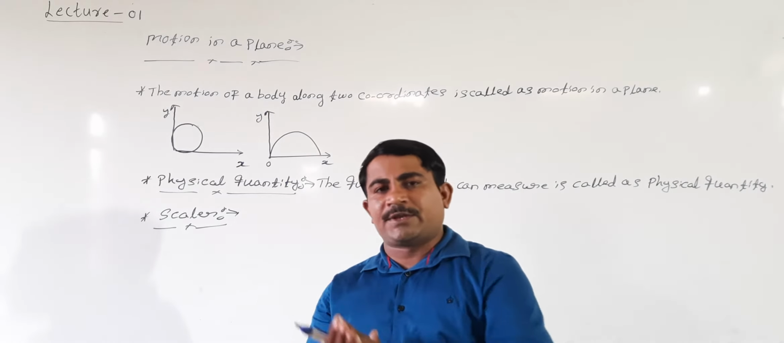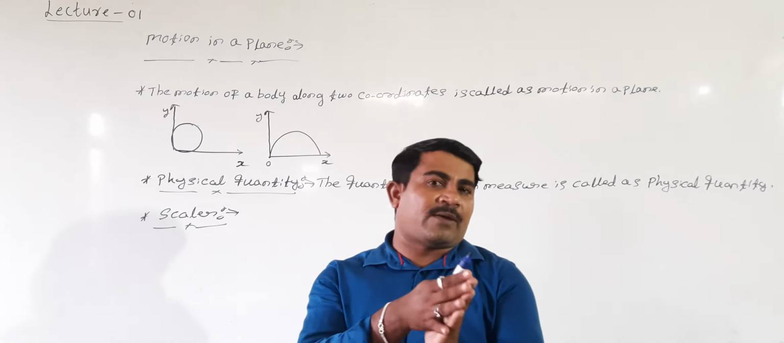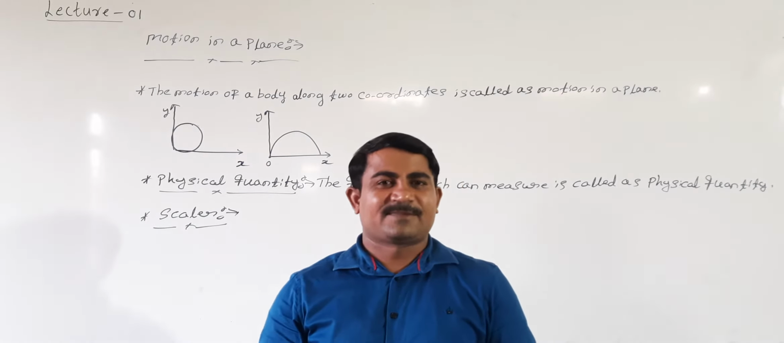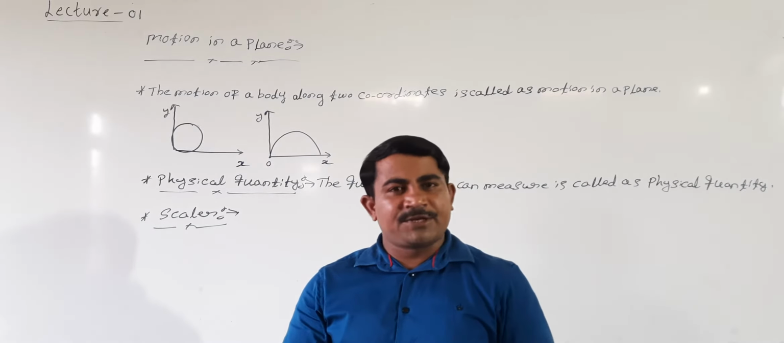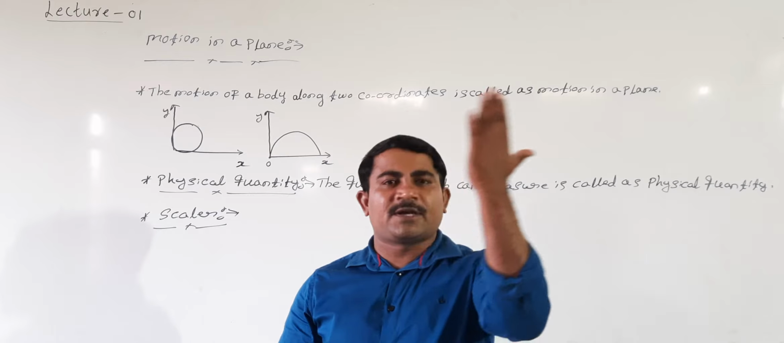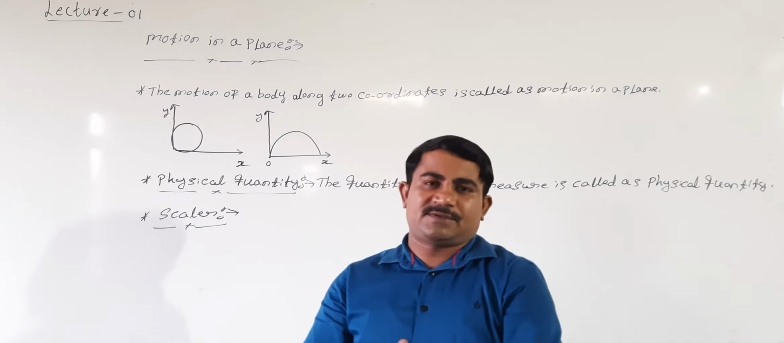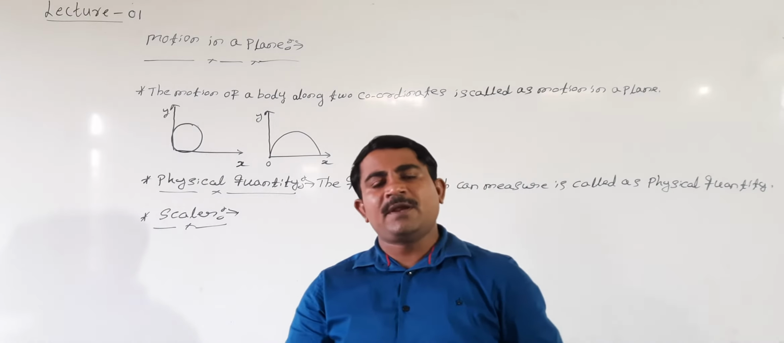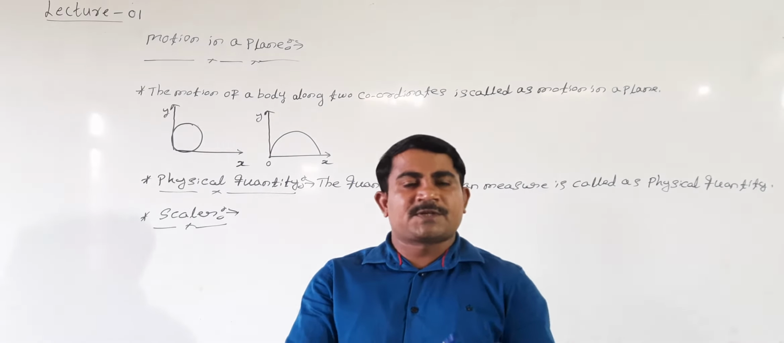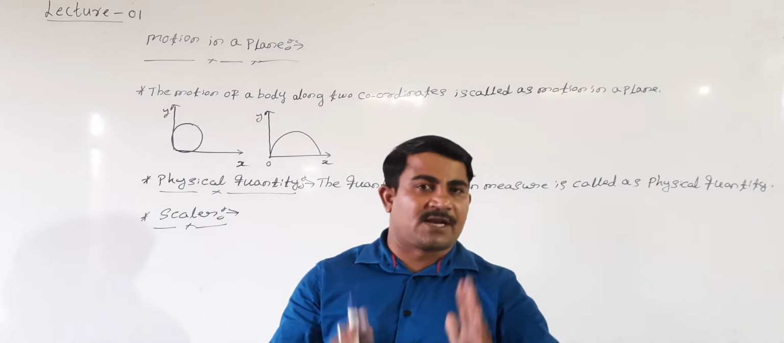Time has the magnitude but does not have a particular direction. Length has magnitude like 20 meter, 30 meter, 40 meter, 100 meter, 150 meter, 500 meter, like this. All these are magnitudes. Scalar quantity means any physical quantity which has only magnitude.